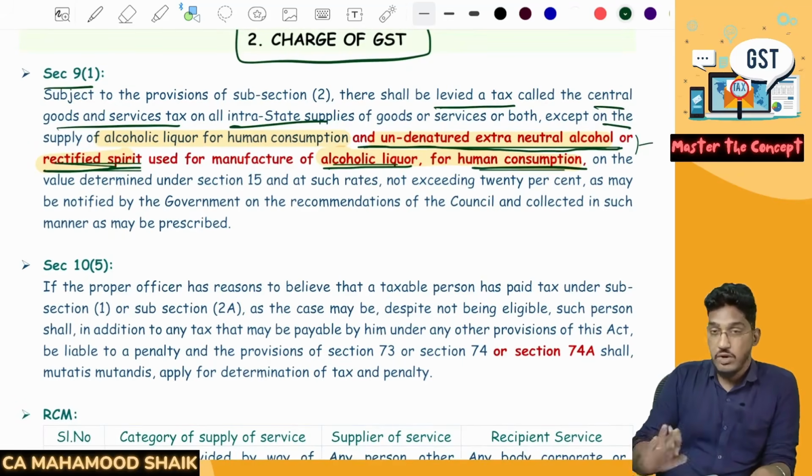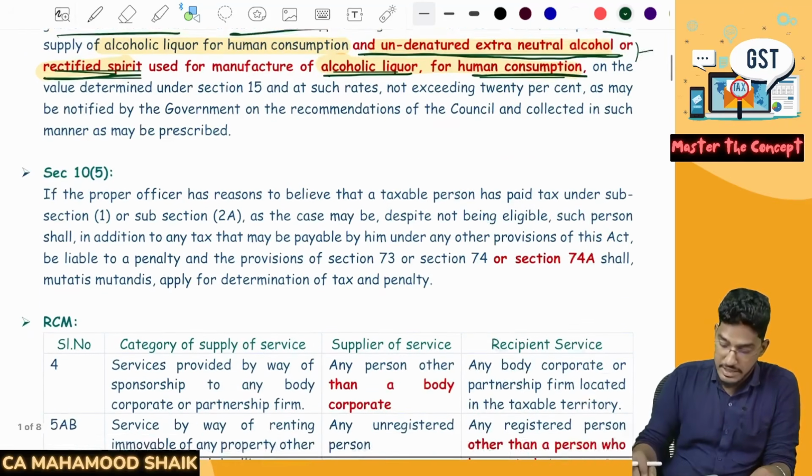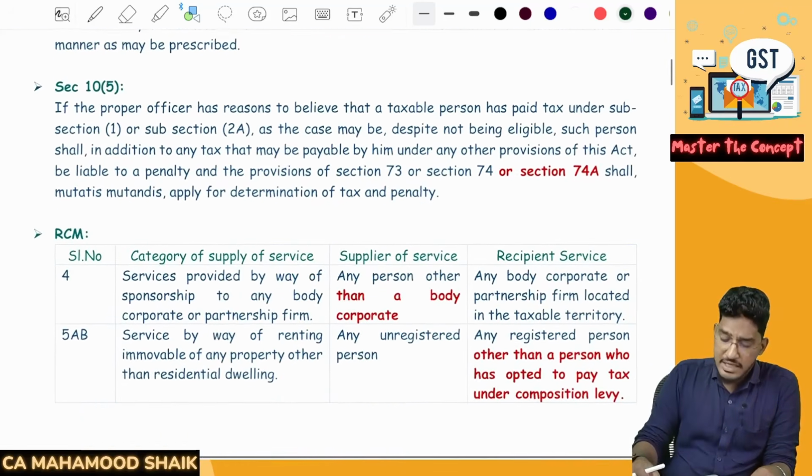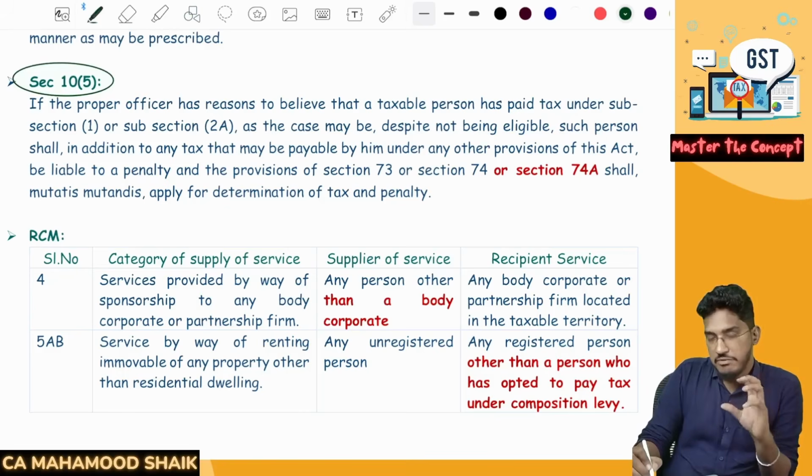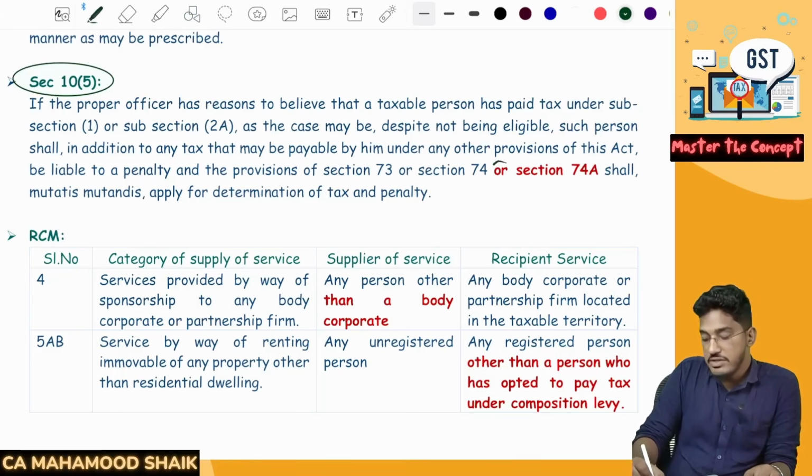On that also, GST will not come. Clear? That's it. Then we have section 10 subsection 5, which is talking about the composition levy and all. See here, at many places you will find a few sections getting updated, a few sections getting amended, and in many sections they have given reference to section 74A.